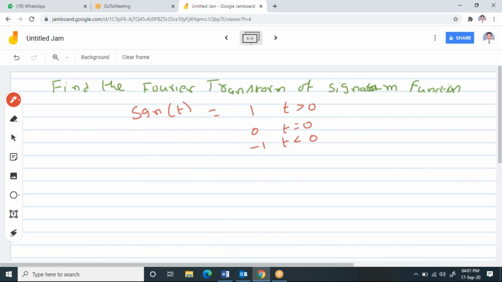This is the condition for the signum function. For t greater than 0, meaning 0 to infinity, it is 1, and for t less than 0, meaning minus infinity to 0, it is -1. If I ask you to plot the graph for this signum function, it looks like this.